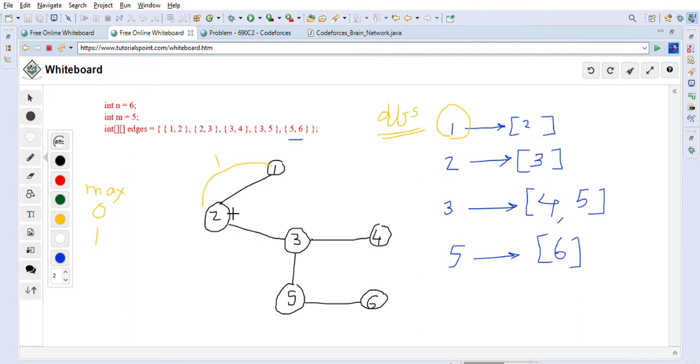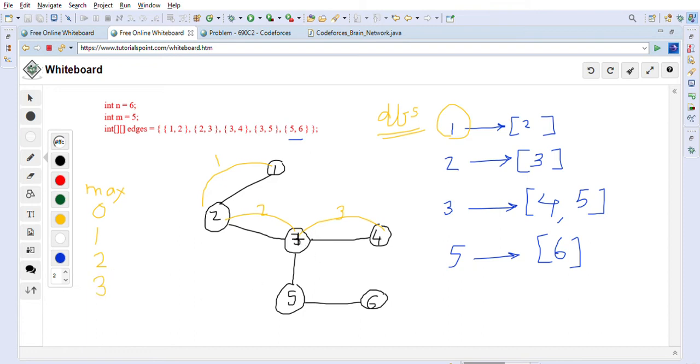After 2, the adjacency element we will see is 3, right? So we will go from 2 to 3. Now the distance will become 1 plus 1. We have to add 1, right? It becomes 2. After 3, there are two possibilities, right? As you can see, adjacency elements 4 and 5. Let's say we go to adjacency element 4, then this one is 2, so 2 plus 1 becomes 3. So we will update the max to 3.